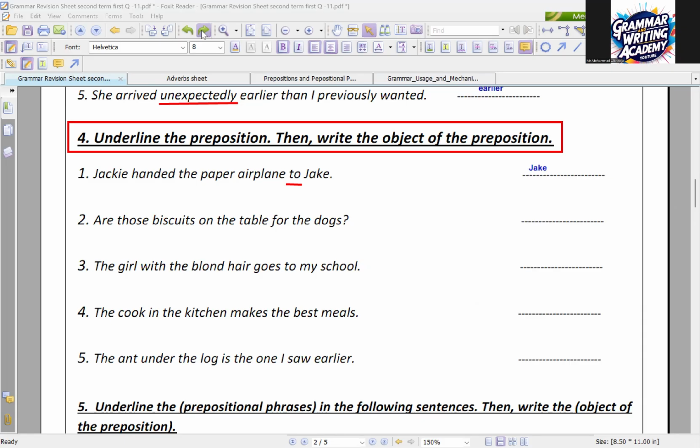You have 2, by the way. First one, for. For what? Dogs. Exactly. And you have another one, by the way. On. On what? Table. Yeah, wake up, man. So here we have 2 prepositions and we have 2 objects, right?